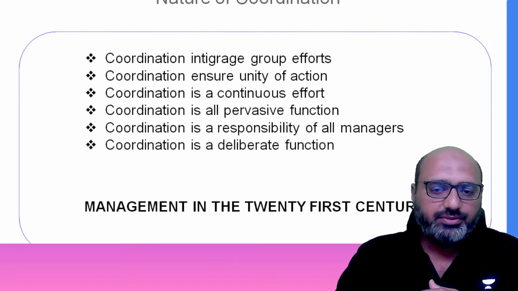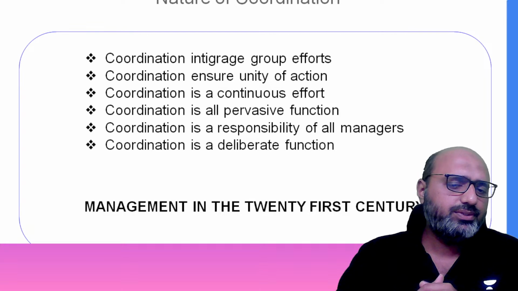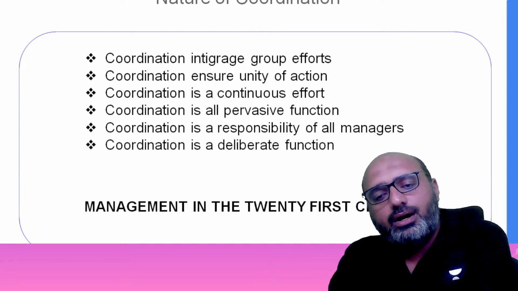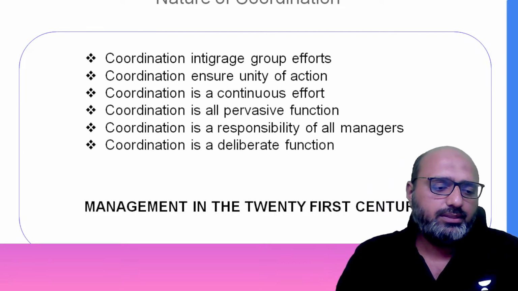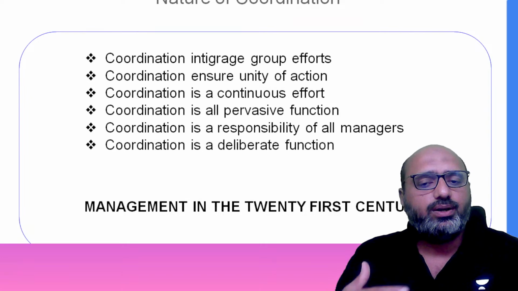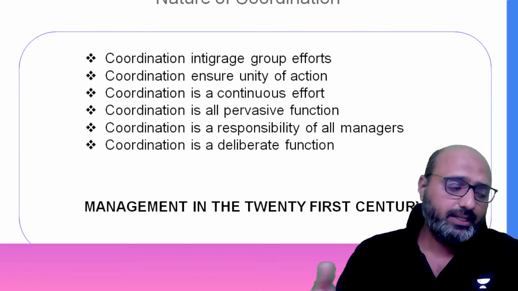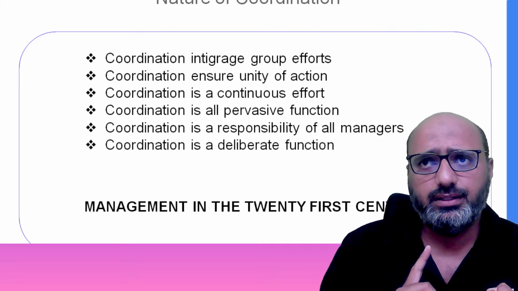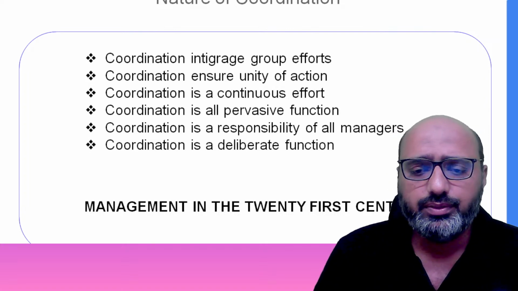And the next, the fifth one, is that coordination is an all pervasive function. I think I have already discussed this with you guys. What do you mean by pervasive? Pervasive is nothing but universally accepted. Coordination is required at all levels, whether it is lower level, mid level, or even at the top level.